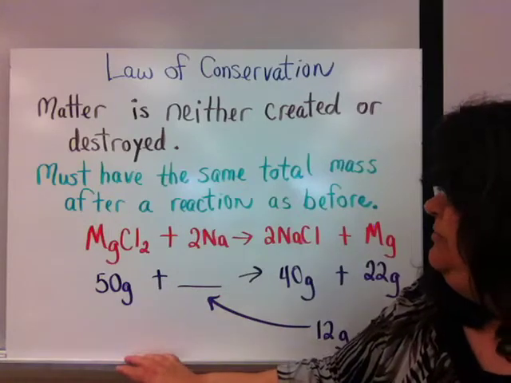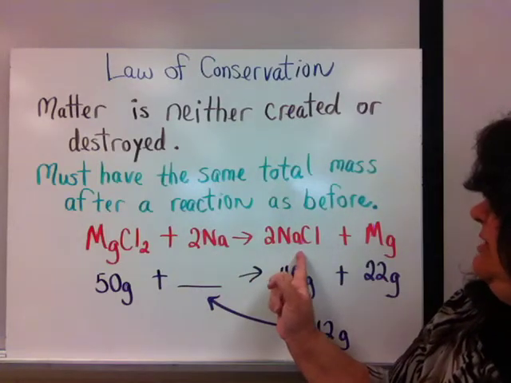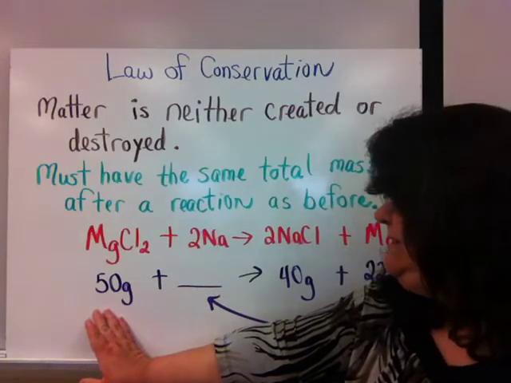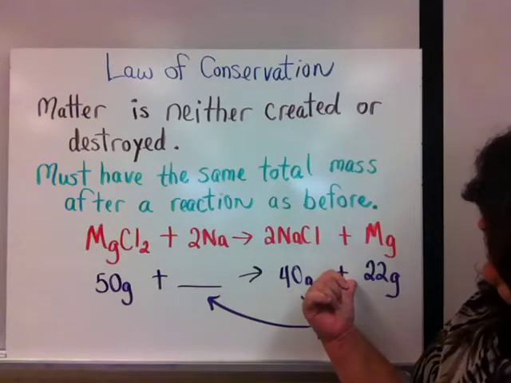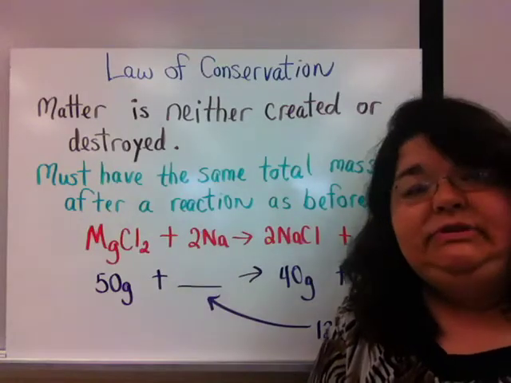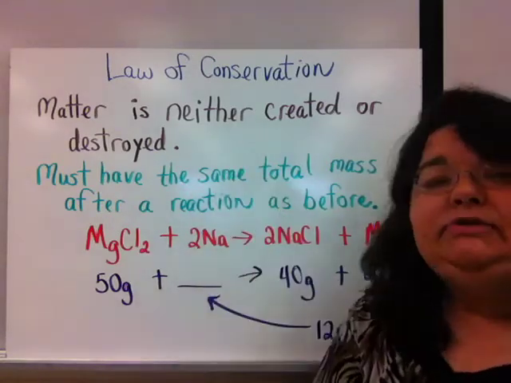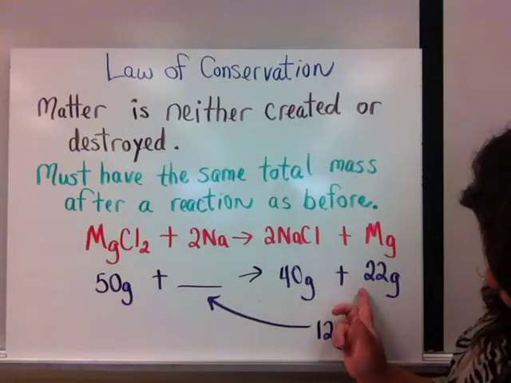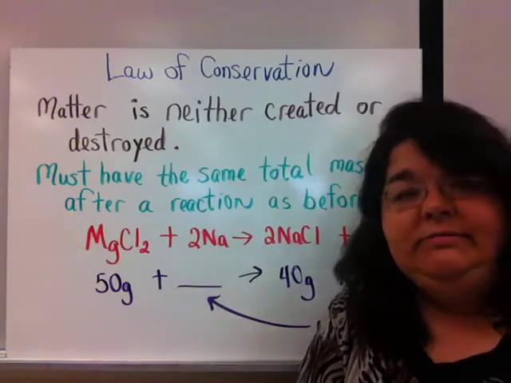So look at this example. We're told that we have magnesium chloride reacting with sodium that produces sodium chloride and magnesium. And I'm given 50 grams of the magnesium chloride. And it produces 40 grams of sodium chloride and 22 grams of magnesium. And this information about sodium is left blank. Well, what I have to do is decide how much I need there. Well, based on the law of conservation of matter, my beginning has to match my end. So 40 plus 22 is 62. In order to get 62 over here, I need 12 grams of sodium.